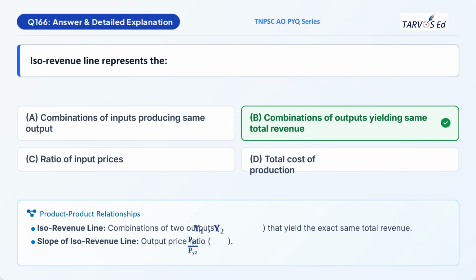So ISO revenue line tells the combination of two outputs that yield the exact same total revenue, and its slope is the price ratio. We have seen the line now. So this will be the price line or ISO revenue line, and its slope will be the price ratio. Okay, and it is related to the product combination.